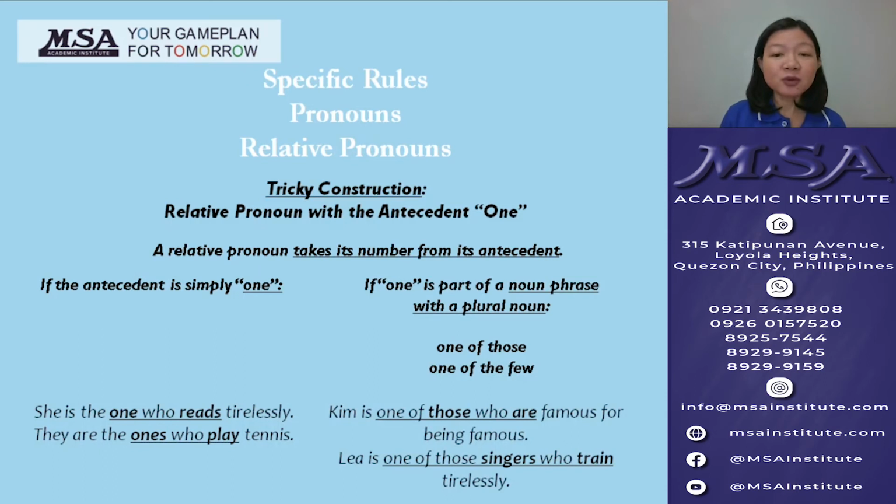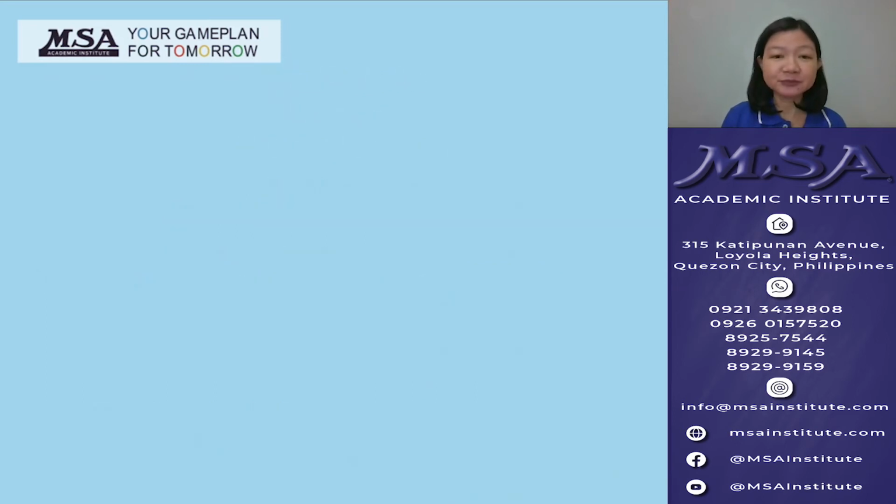On the other hand, one may be part of a noun phrase with a plural noun, like one of those and one of the few. For example, Kim is one of those who are famous for being famous. The relative pronoun who is plural because its antecedent is those. Leia is one of those singers who train tirelessly. The relative pronoun who is plural because its antecedent is singers.